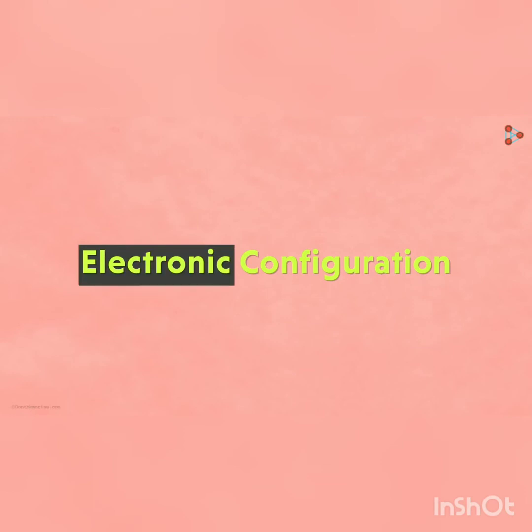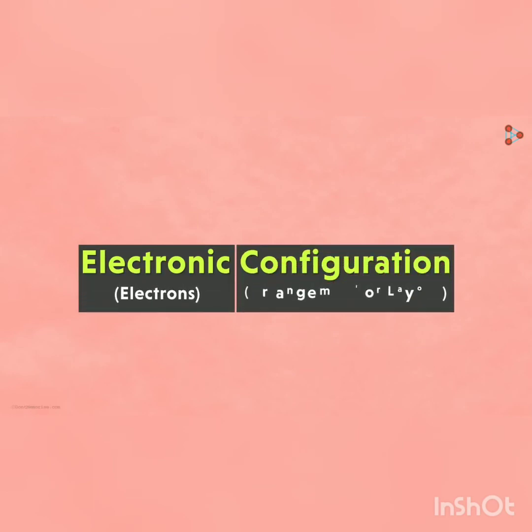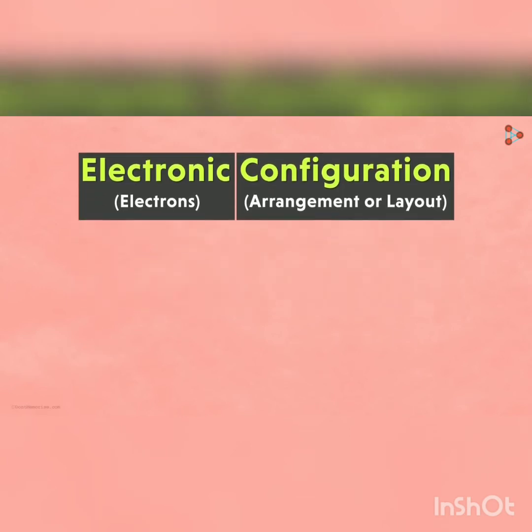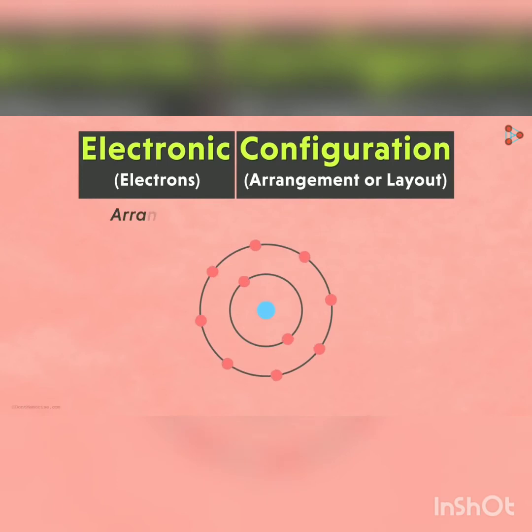Let's have a look at an important concept called the electronic configuration. Now, what could this be? As the name suggests, electronic refers to electrons, and the term configuration literally means arrangement or layout. That means the electronic configuration of an atom is the arrangement of its electrons in the shells. As simple as that. There are two facts that we need to recall.